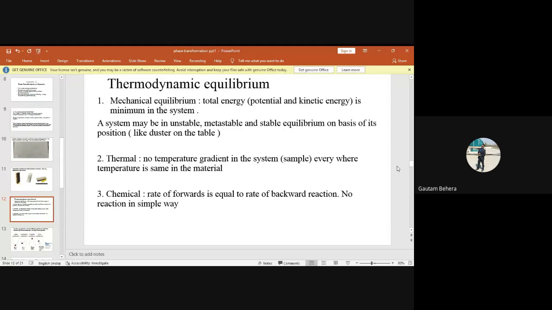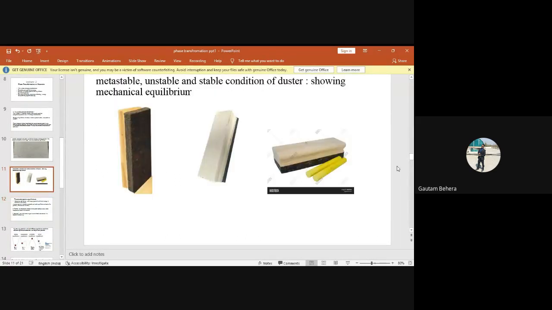Now, thermodynamic equilibrium. Let me ask you first, then I'll move. Anybody remember what is the meaning of thermodynamic equilibrium? Suppose I am saying my system is in thermodynamic equilibrium. What does it mean? At least you people should answer this one. Already you have gone through thermodynamics and kinetics, metallurgical thermodynamics and kinetics, and this is not a very difficult question to ask. If I'm saying my system is in thermodynamic equilibrium right now, what does it mean?